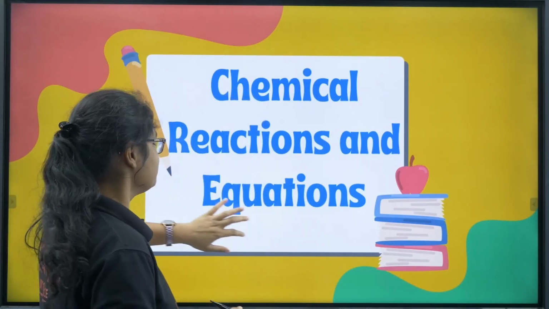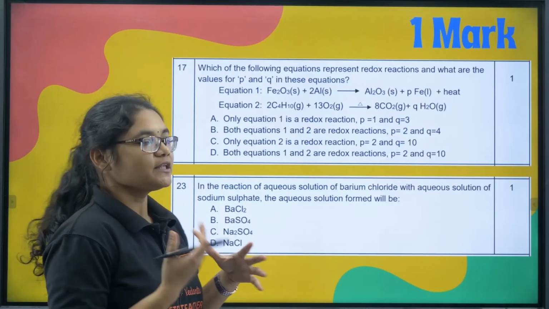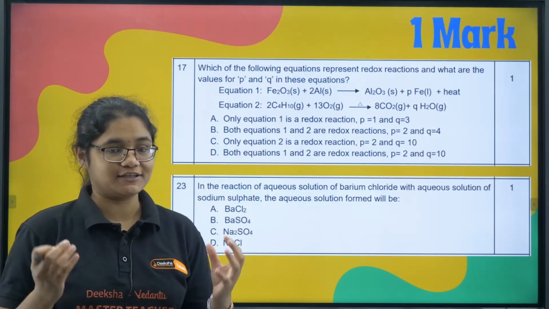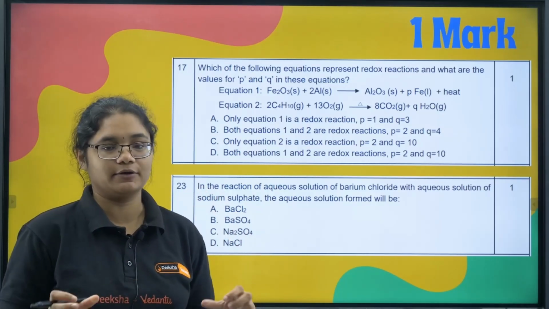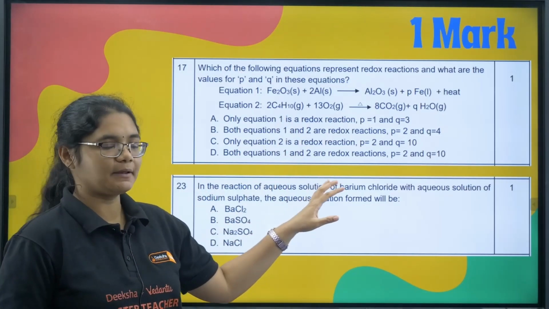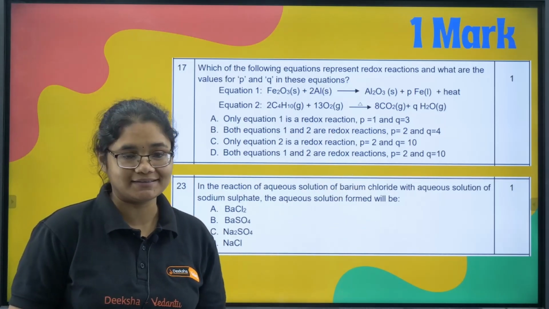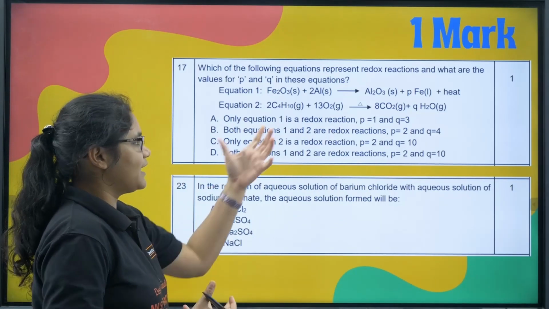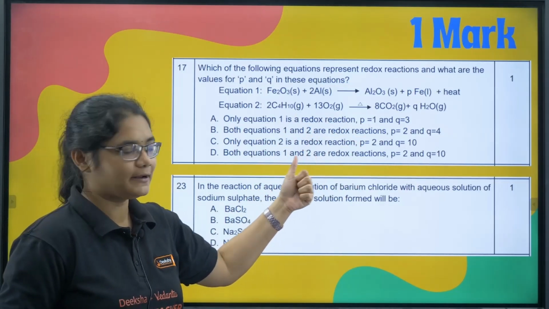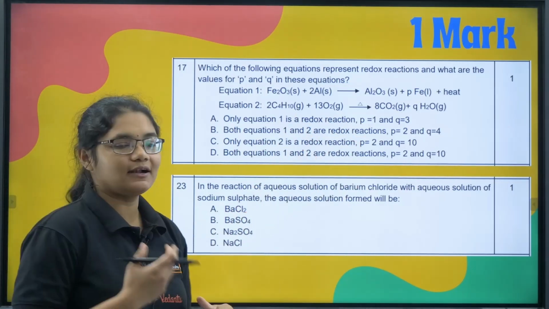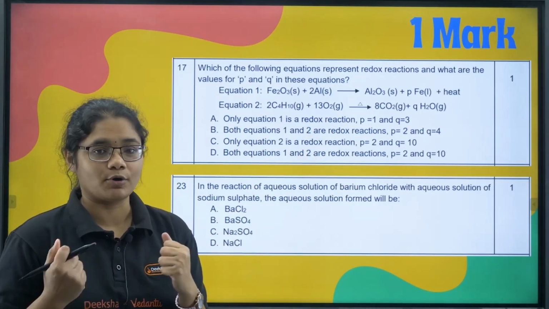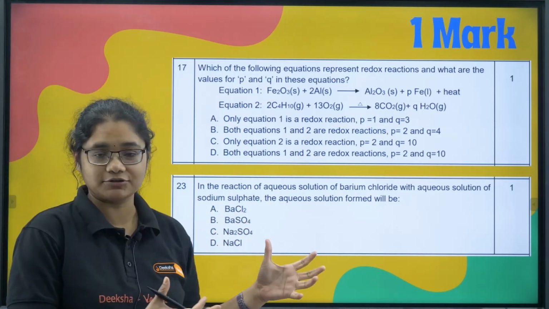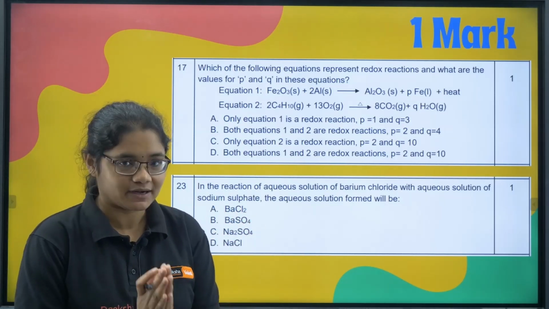Hello 10th class students, so let's see the most important questions from the chapter Chemical Reactions and Equations. First of all, I'll be telling you what pattern of questions you can expect in this particular chapter. This is the sample paper of 2025-2026. You can see a very simple question on the type of reaction and on balancing. Next, in double displacement reactions you can see what products are formed, because it is a type of reaction, so from that also you can expect questions.